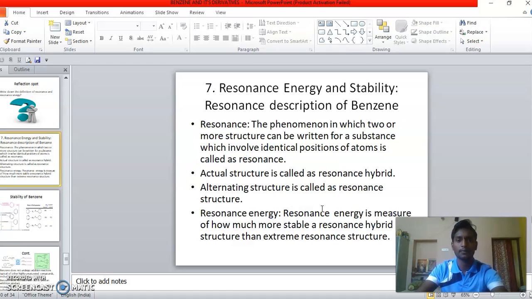Resonance energy and stability. Resonance description of benzene. Resonance is the phenomenon in which two or more structures can be written for a substance which involve identical positions of atoms. The actual structure is called the resonance hybrid, and the alternating structures are called resonance structures. Resonance energy is a measure of how much more stable a resonance hybrid is than the extreme resonance structure. These are the definitions of resonance and resonance energy.